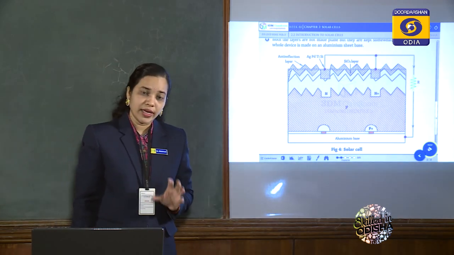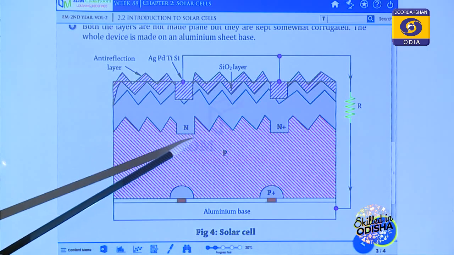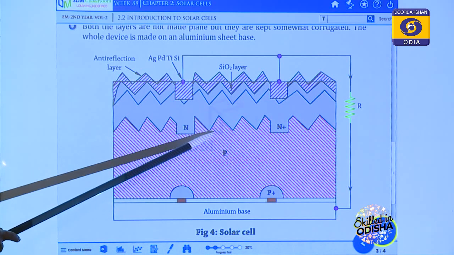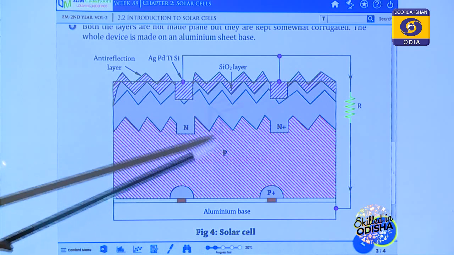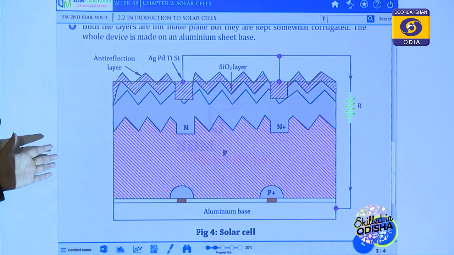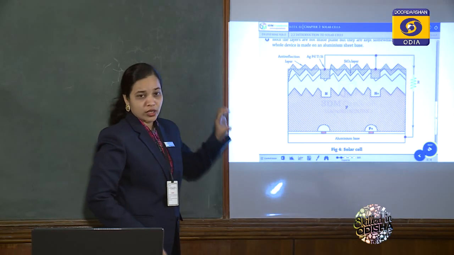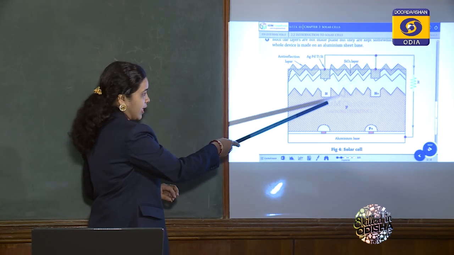So that much energy is sufficient to create electron-hole pairs. Now these electron-hole pairs are directed to the N region and P region, by which the potential voltage difference is increased in the depletion layer.